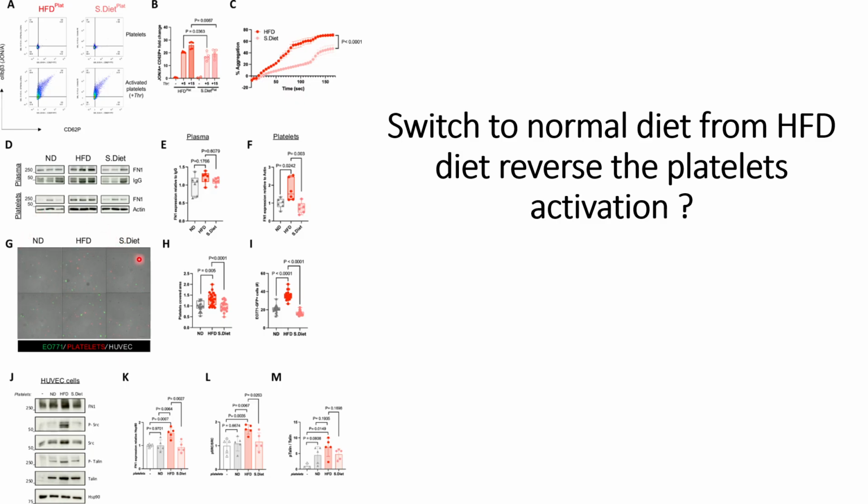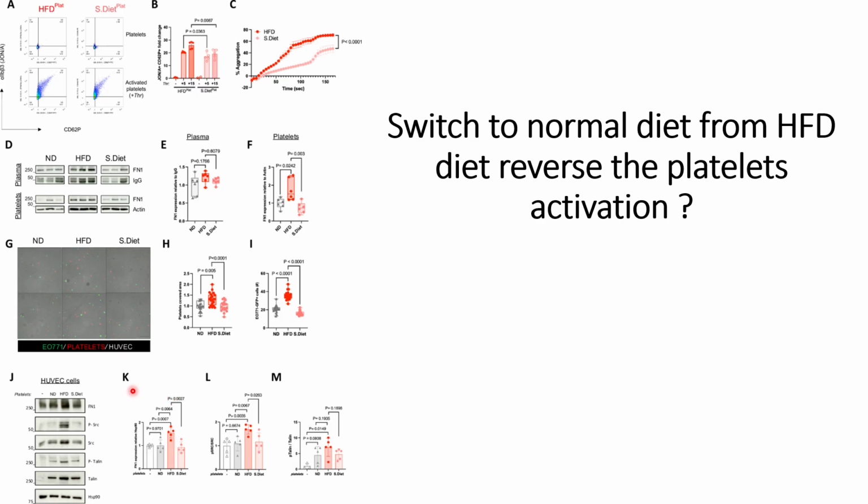And this switch diet result seems to be comparable to the normal diet, and they have quantified this in panels H and I. In panel H we can see that the area covered by the platelets is increased in the HFD condition, but it goes down in the switch diet condition, and it is similar to the normal diet covered area. And when they check the green fluorescence that represents the tumor cells, it also increases for the high fat diet condition, but it goes down for the switch diet condition.